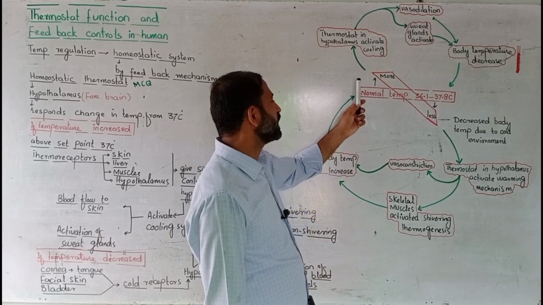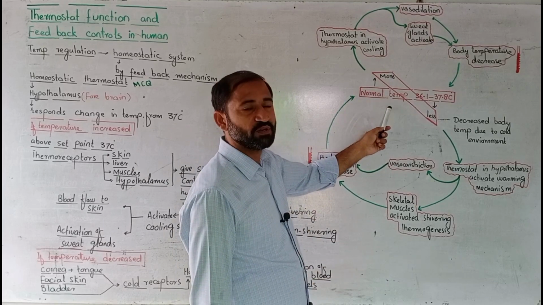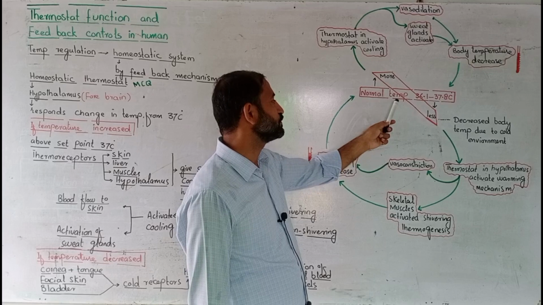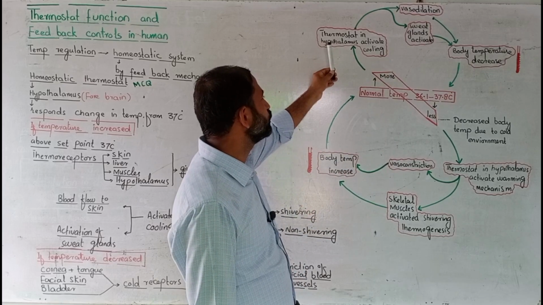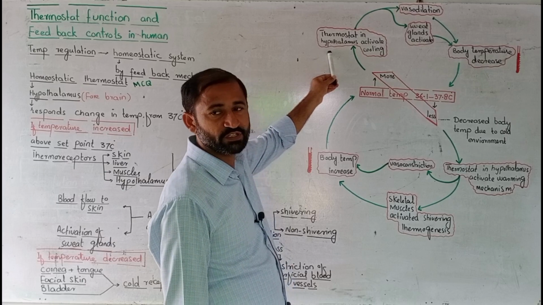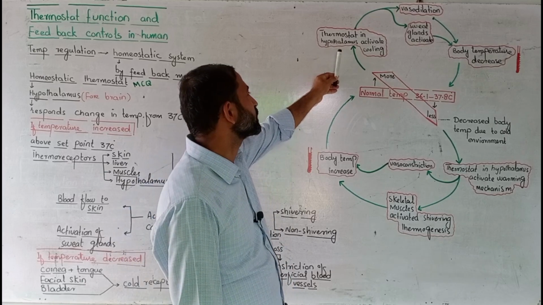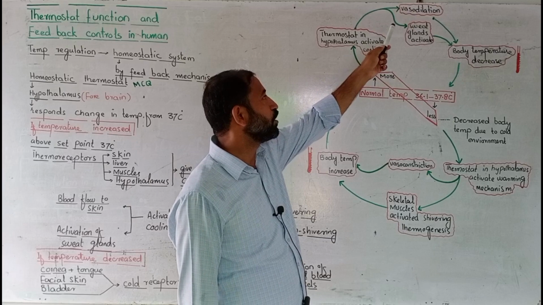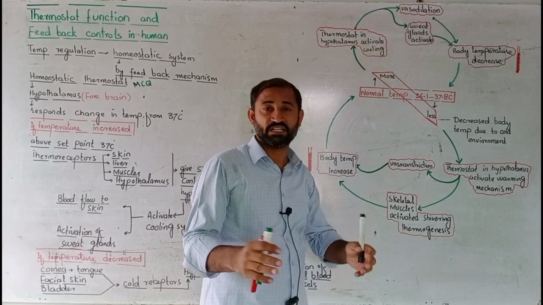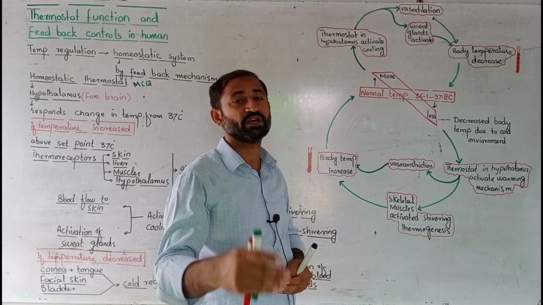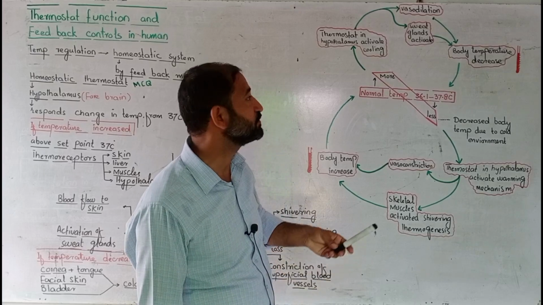Next, if the body temperature increases above the normal 36.1 to 37.8 Celsius, it gives a signal to the thermostat in the hypothalamus, and this thermostat causes vasodilation, meaning dilation of blood vessels, which dissipates heat outside the body to the outer environment.